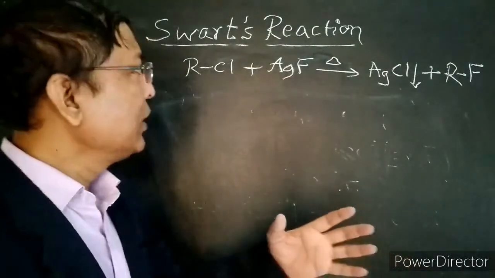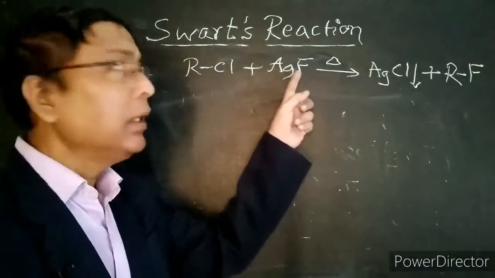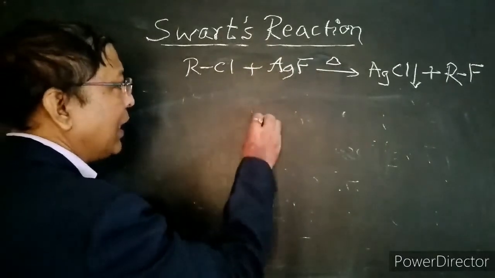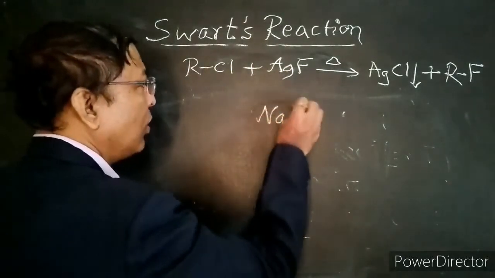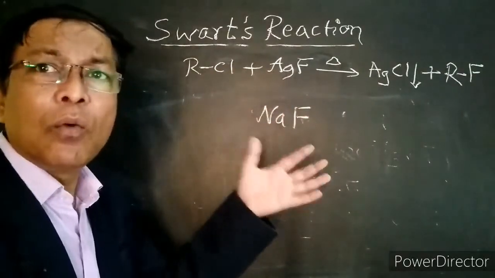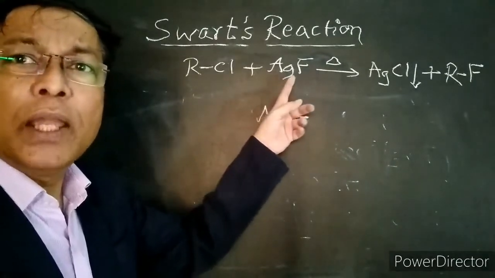Now let us find the answer for why we use heavy metal fluorides in the Swartz reaction. Why we cannot use the metal fluorides of light metals like sodium fluoride. What is the reason why we always use the metal fluorides of heavy metals?